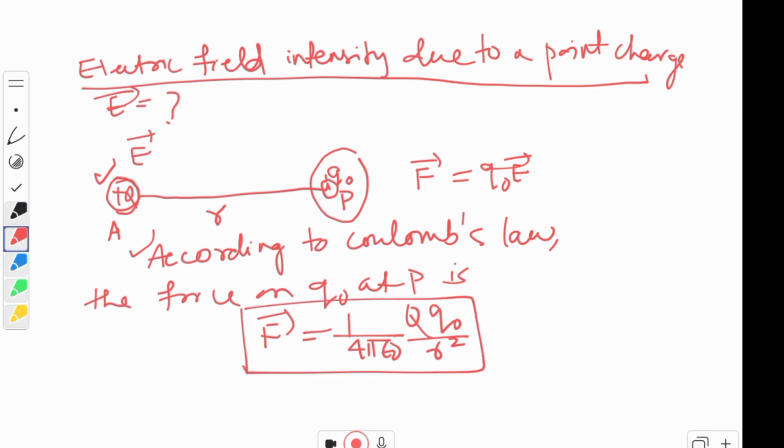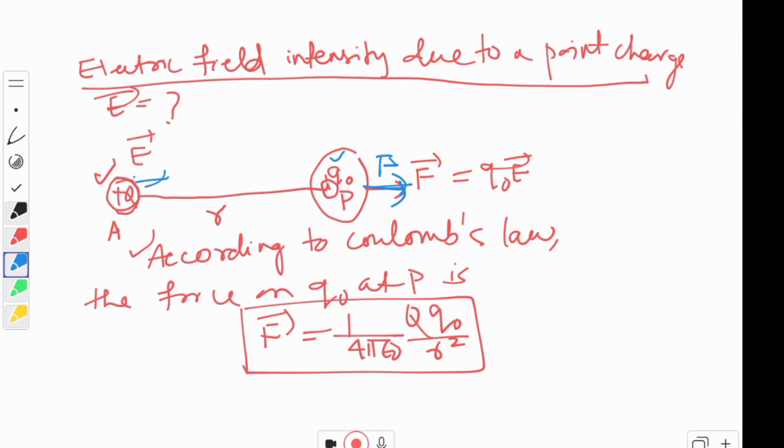This thing we have already studied. And this force, in which direction? It is directed from this plus Q charge towards this Q0 charge. Clear, children? This is the direction of the force. Why? Because both the charges are positive, so it will repel.